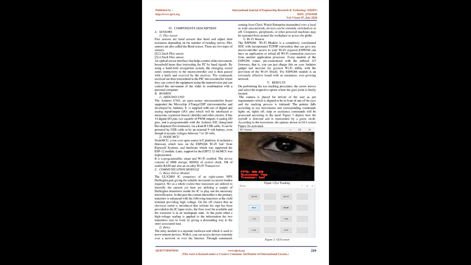By using a handheld recognition system, the changing sensor sends instructions to the microcontroller and is then passed with a knife and received by the receiver. The commands received are then transmitted to the PIC microcontroller where they can control the equipment using the transmission and can control the movement of the slider in combination with a personal computer. B. Boards 1, Arduino Uno. The Arduino Uno, an open-source microcontroller board supported the microchip ATmega328P microcontroller and developed by Arduino.